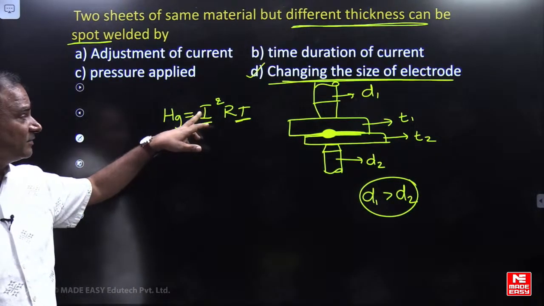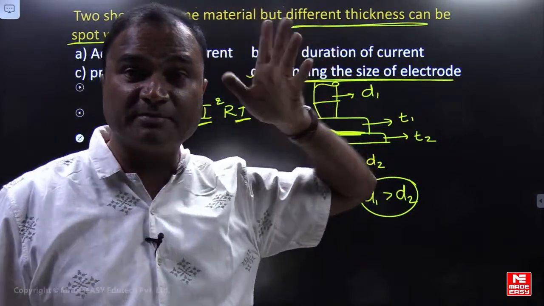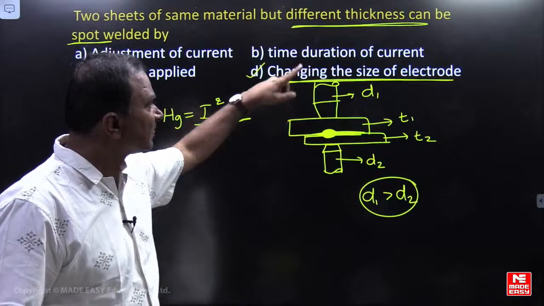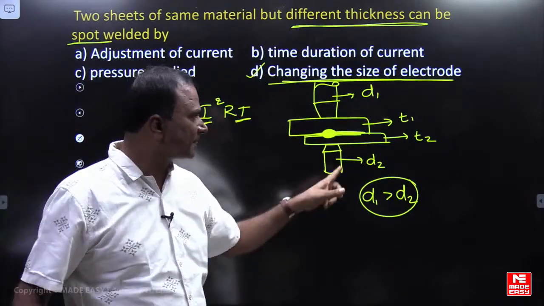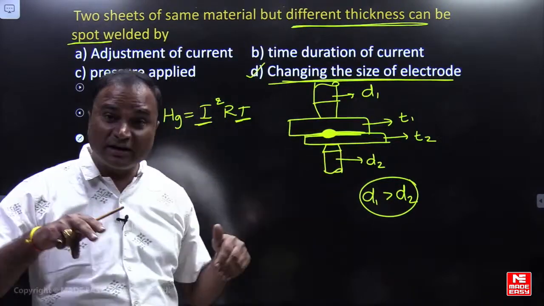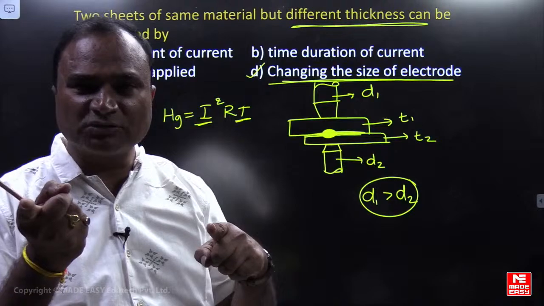Heat generation will be there, friends. It will not depend on thickness. Heat generation will depend on current, resistance and time. With respect to thickness, there is a heat transfer difference. Higher thickness, less heat transfer. Less thickness, more heat transfer will be there. Heat transfer is inversely proportional to thickness.